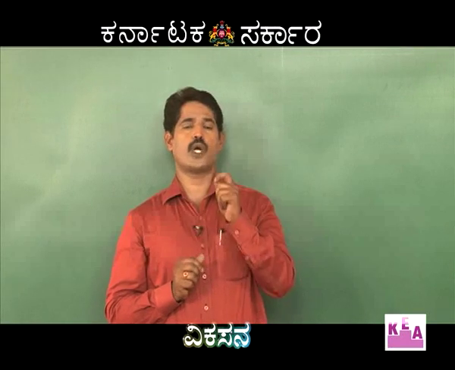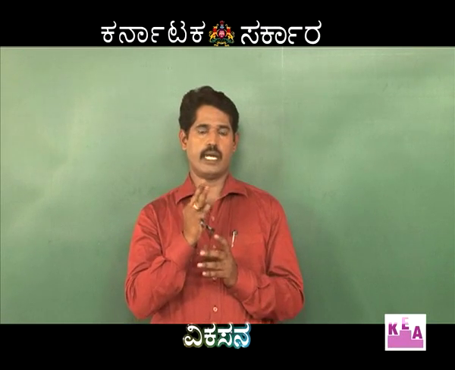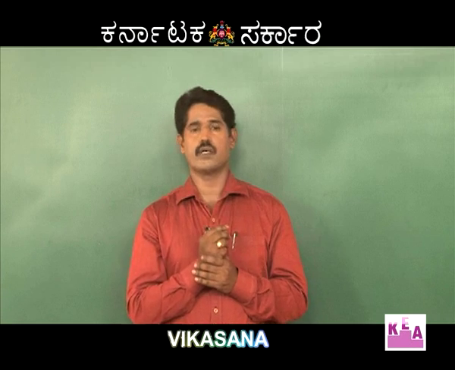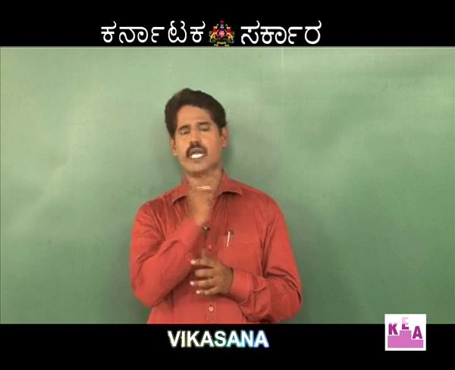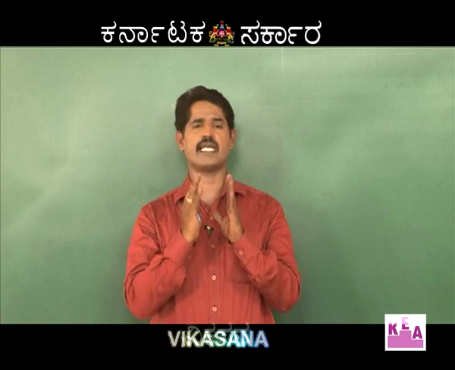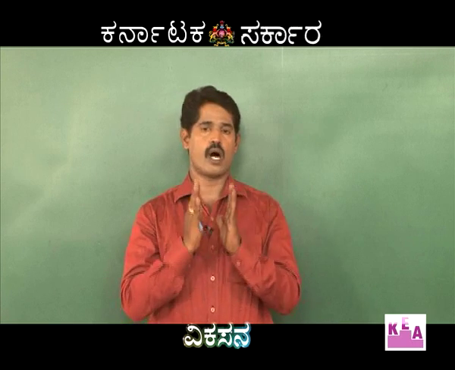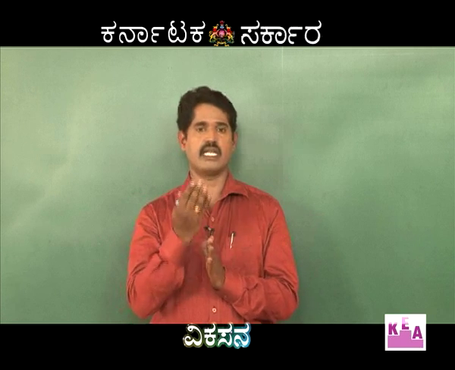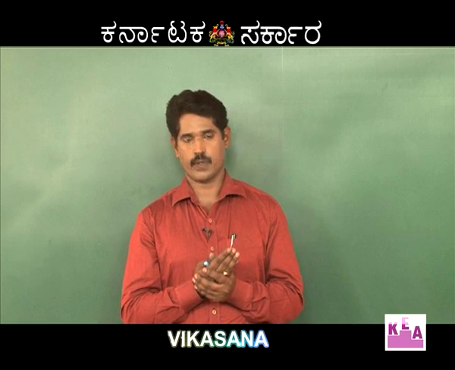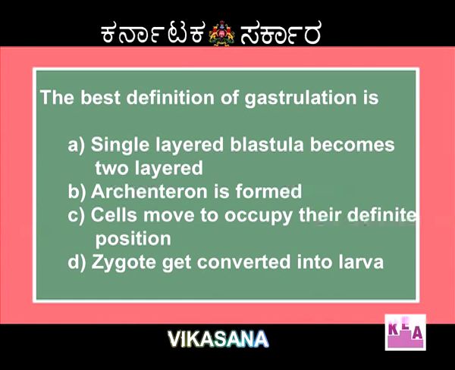Dear students, remember that these three layers are called germ layers, and they are very important for the formation of various types of tissues, organs and organ systems in the developing fetus. As a result, the correct definition for gastrulation is that the cells move to occupy their definite position. That is the correct definition for gastrulation.